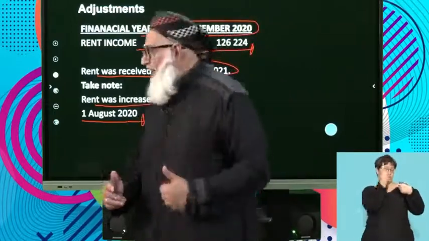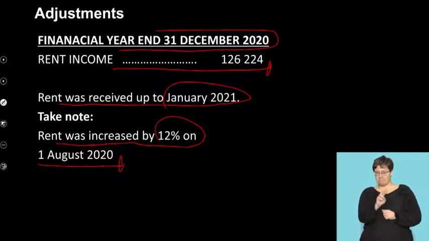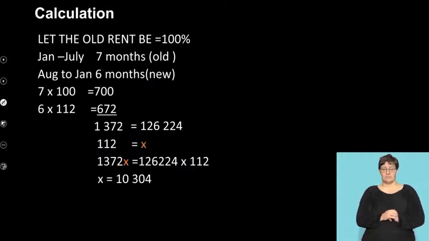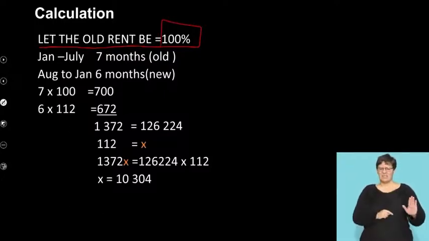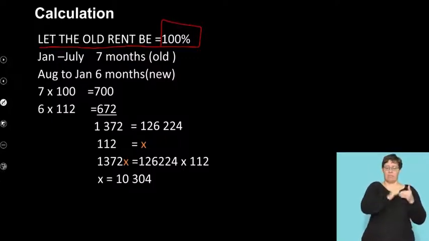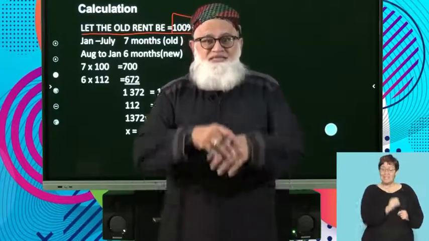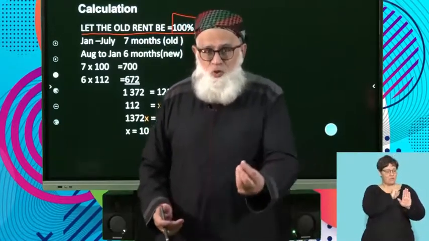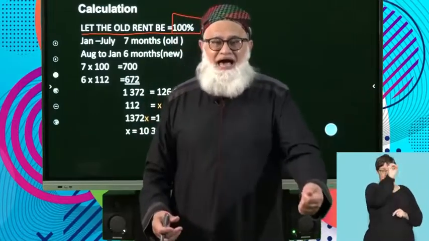So step number 1, take note of the following. It was increased by 12%. That's a percentage increase. And when was it increased? On the 1st of August. Right, so therefore, the most important thing here is let your old rental be 100%. Why do we do that? Because we don't know what was the rand value of the rental. What we do know is that the percentage of the old rental was 100%. That is why we make the old rental 100%.